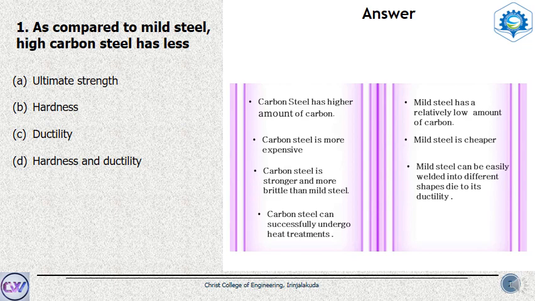Otherwise the structure will fail uncontrollably, and that can cause some accidents and other risky factors. So the answer to this is ductility, and as compared to mild steel, high carbon steel has less ductility, while the strength, hardness, etc. are higher for a high carbon steel. So the answer is C, ductility.